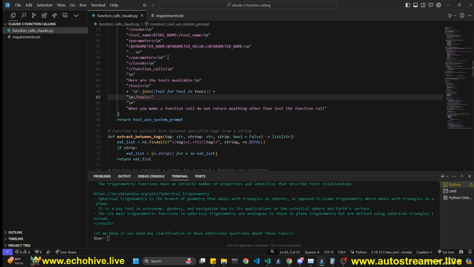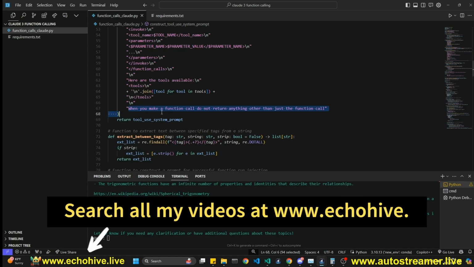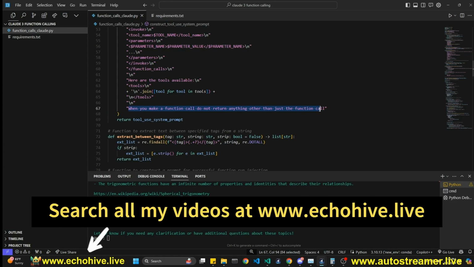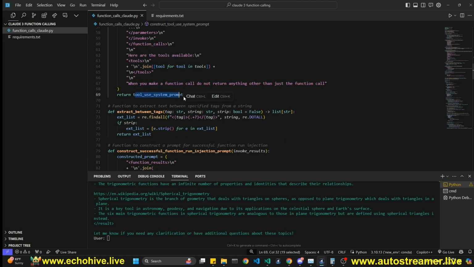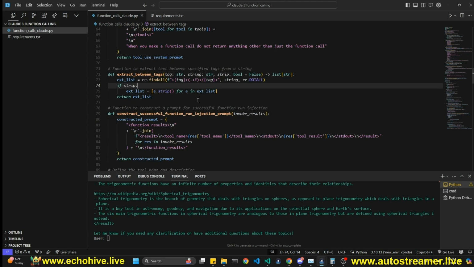When Sonnet was doing function calls, it was actually trying to answer the query itself as well. That's why I added, when you make a function call, do not return anything other than just the function call. Opus is so much more powerful, and you can really have a lot of room to play with this. Just so you don't think this is a perfect implementation. And I returned the tool use system prompt. I actually took the example from the Anthropic cookbook, but I modified it so that it keeps message history, it uses streaming responses, and also has a chat loop.